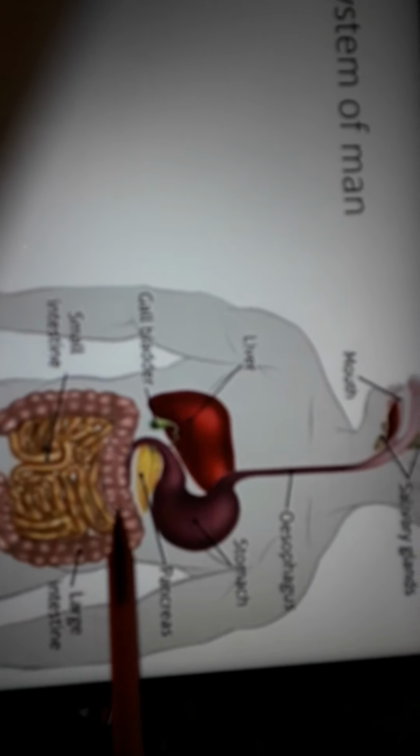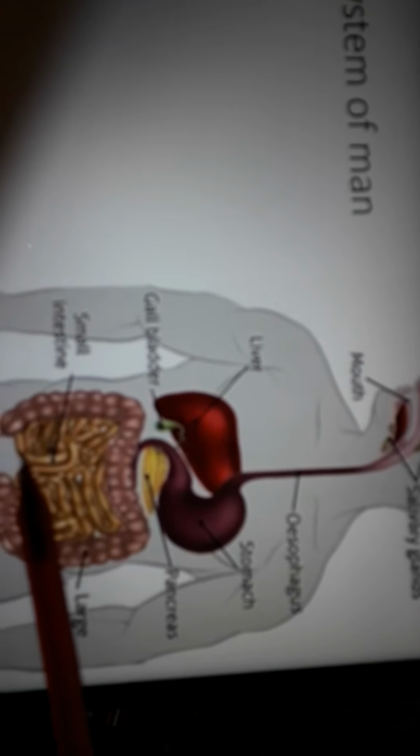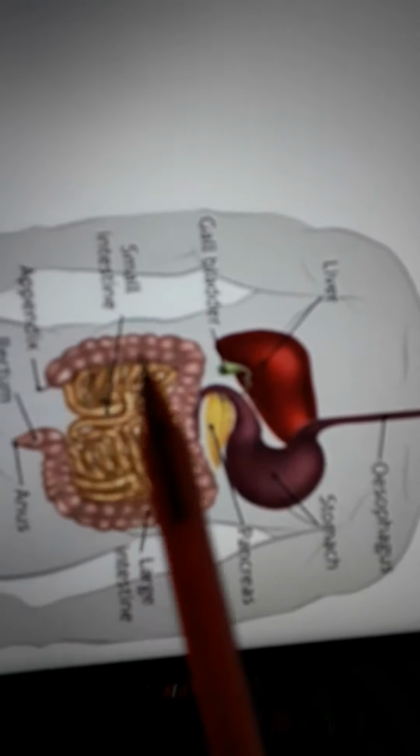See, this big tube is the large intestine. Now in the large intestine what happens? The remnant food, suppose everything is not digested and absorbed in the small intestine, now goes to the large intestine. Then the large intestine will also try to see if there is anything needed in our body.